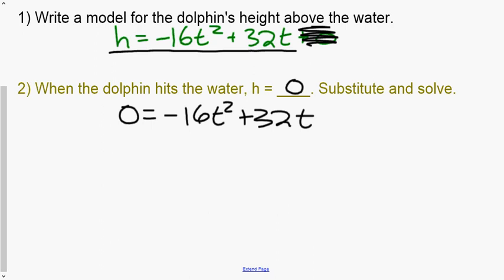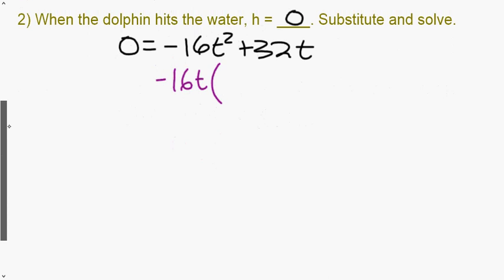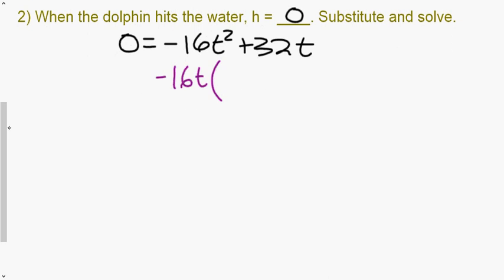Well, this is just like what we've been doing. Does 16 go into 32? Yes. Now, one thing that we haven't talked about yet, if the leading term is negative, so this leading coefficient is negative, you always have to factor that negative out with your GCF. Your GCF always has the same sign as the leading term.